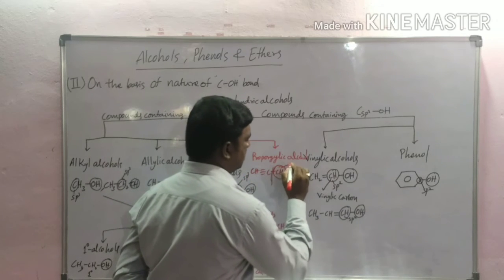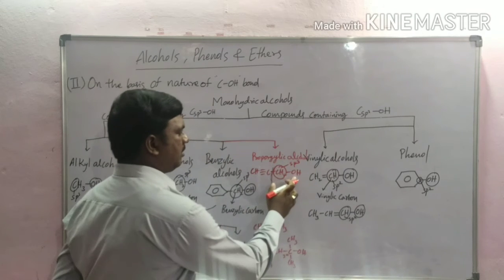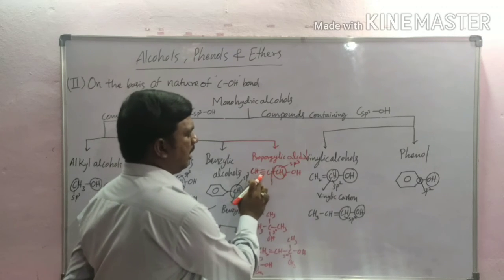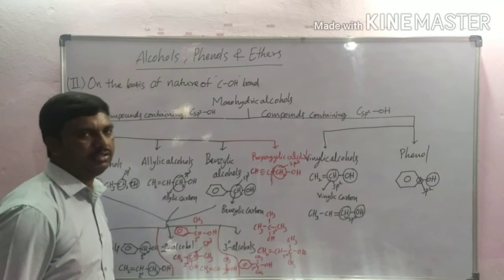Here this carbon is an sp3 hybridized carbon atom. The hydroxyl group is attached to an sp3 carbon atom next to a carbon triple bond, called a propargylic alcohol.